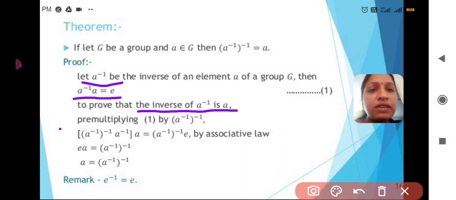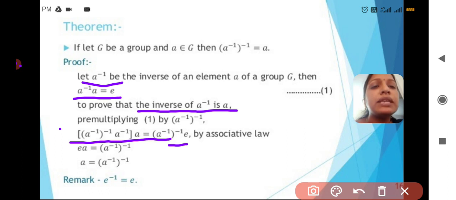Then equation 1 changes to (A inverse) whole inverse times (A inverse A). So by the associative law, what can I write here? A inverse into A will be E. A inverse into A will become E. Therefore, (A inverse) whole inverse into E. This is by the associative law.